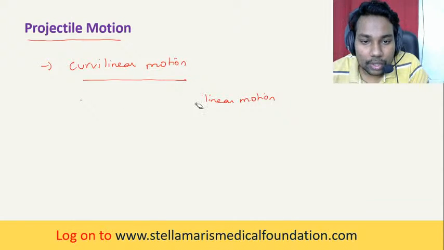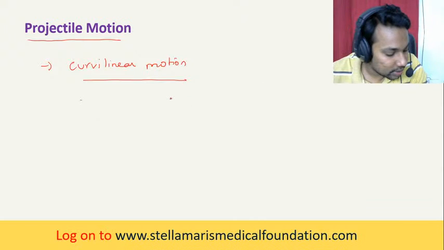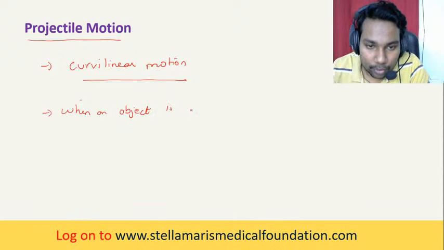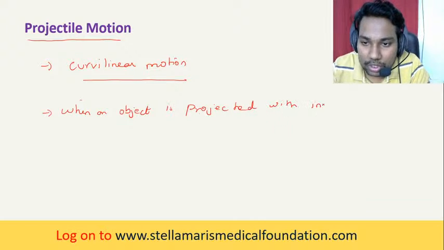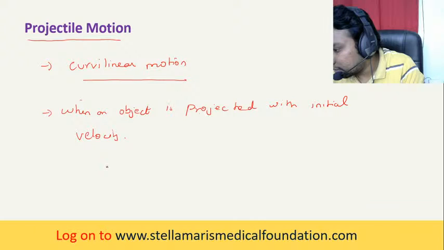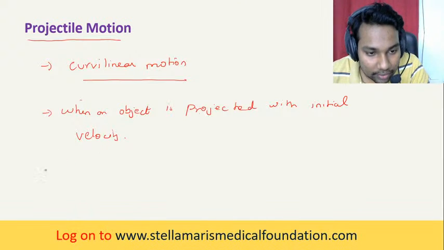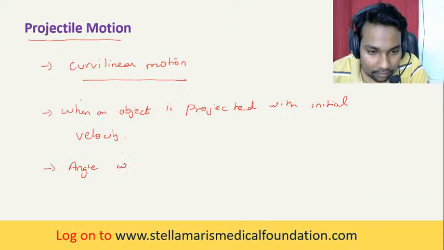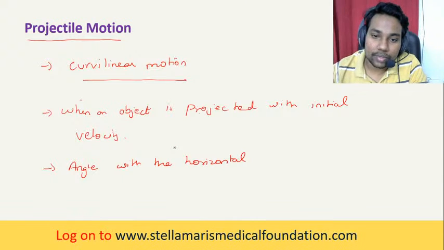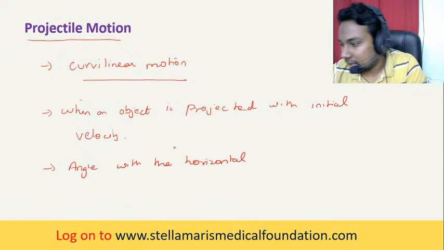Just write down this: when an object is projected with the initial velocity, it makes an angle with the horizontal.